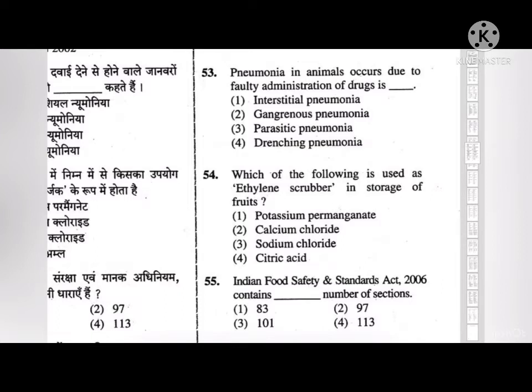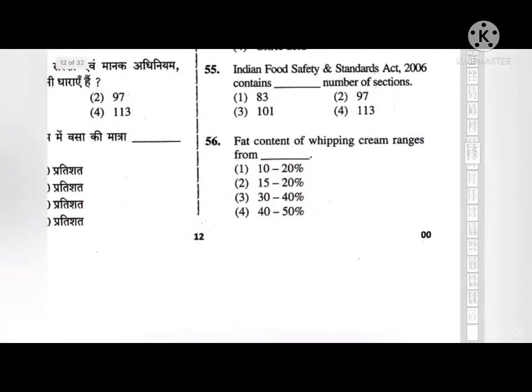Next, which of the following is used as ethylene scrubber in storage of fruits? Option 1, 2, 3, and 4. The correct answer to this is potassium permanganate, as potassium permanganate impregnated aluminium media is one of the favored chemical media for removal of ethylene. The three main application areas are controlled atmosphere, fruits and vegetable ripening rooms, and storage.